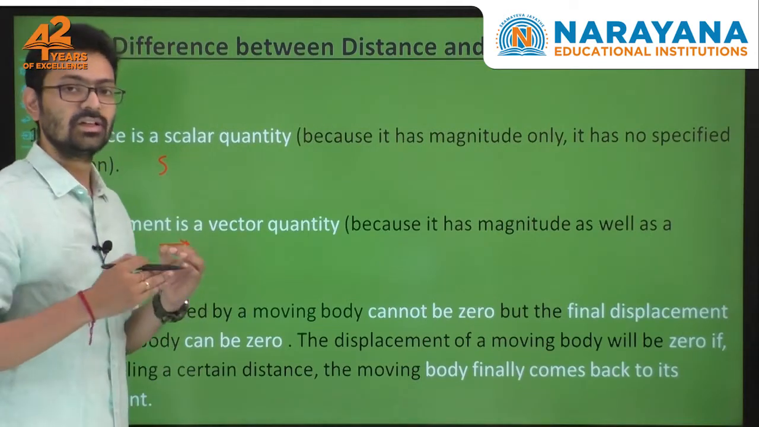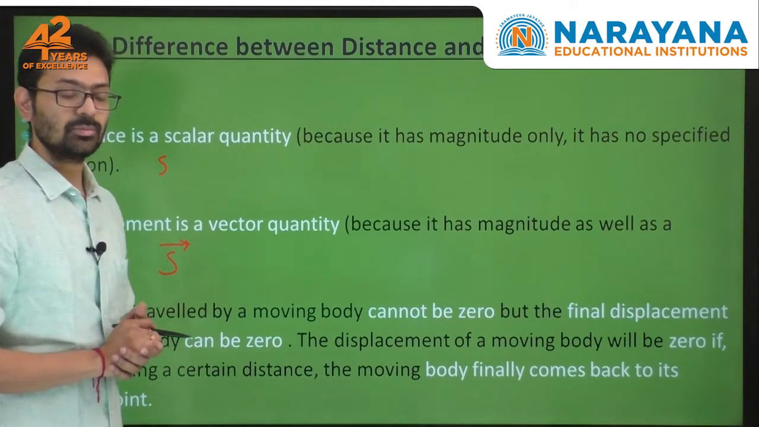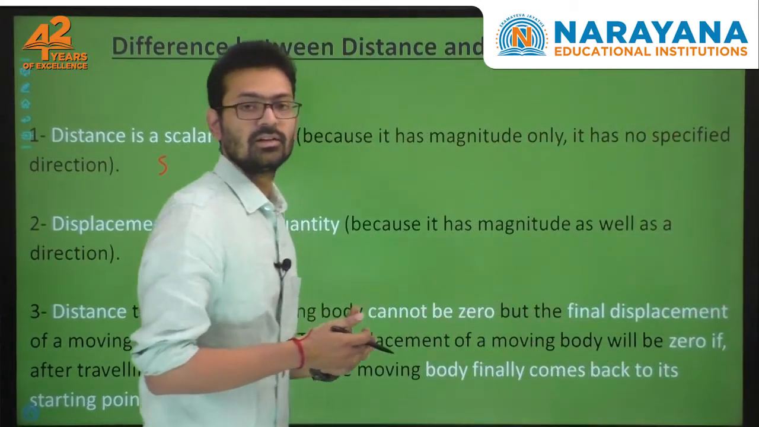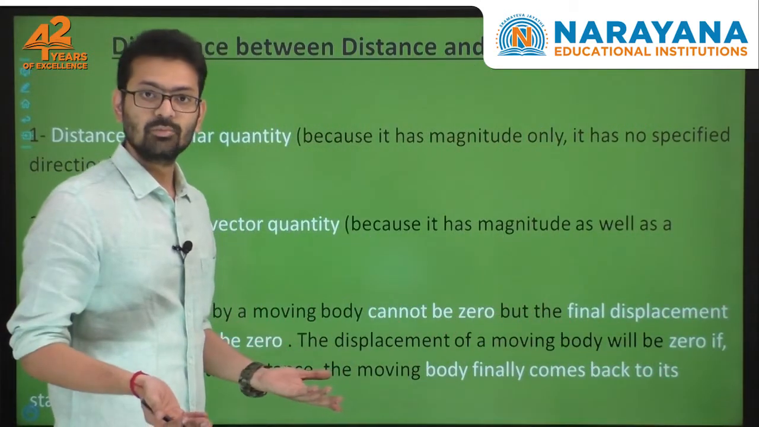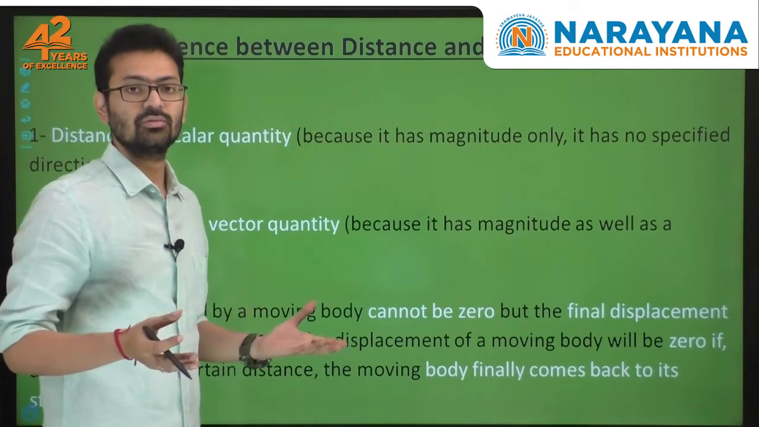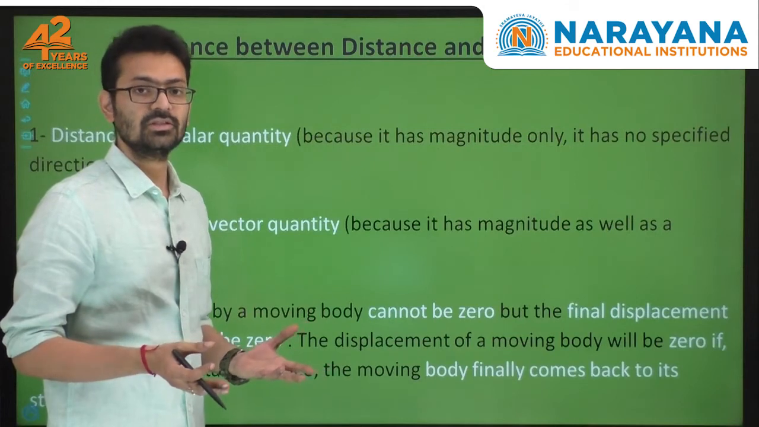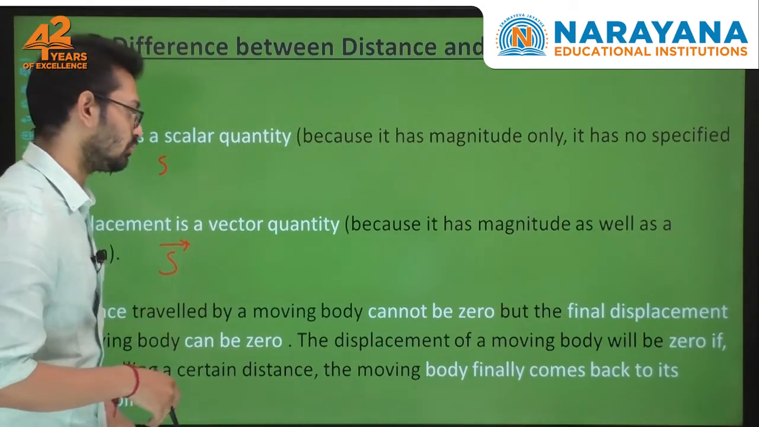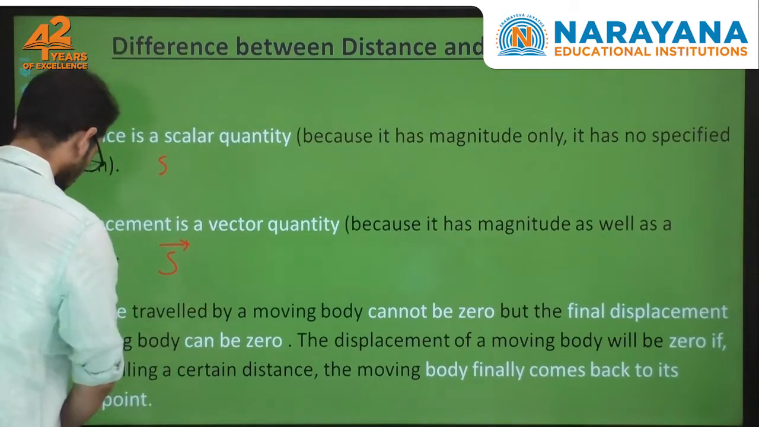I'm calculating each and every step over here. But for displacement, I started from here, I moved to this end, and again I'm coming back. Now I reached the same position. When I came to the same position, where did I start from? So my displacement is 0. There is a chance of displacement to be 0, but there is no chance of distance to be 0. That is what this slide is going to explain to you.